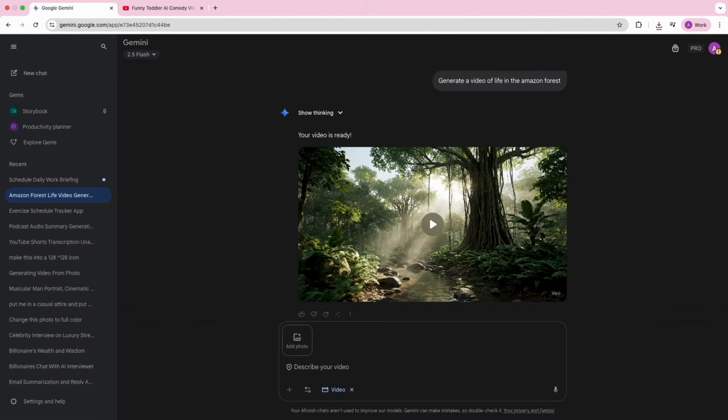Now, the next thing is another insane thing you can do in Google Gemini, and I've done a tutorial on this, is that you'll be able to create realistic images in Google Gemini, okay? So you'll be able to generate or edit images from prompts or uploads. This is something I've already done a tutorial on. I'm going to leave the link to that tutorial on the screen. I provided different types of prompts you could use to edit images, and there are so many different ways you could edit images in Google Gemini. So I'm not going to put a prompt in here because I already have a tutorial on that. I'm going to link that in this video so that you can go watch it.